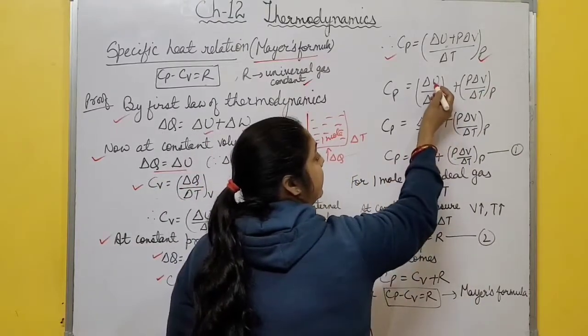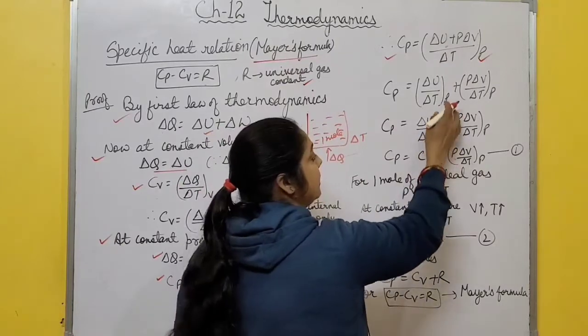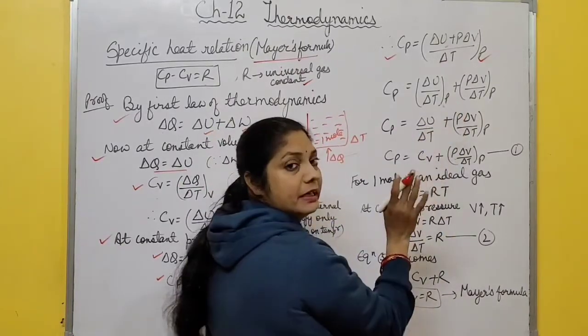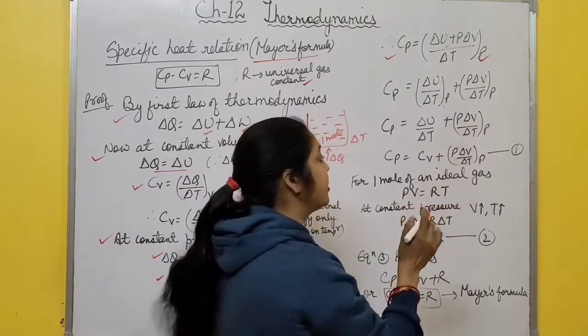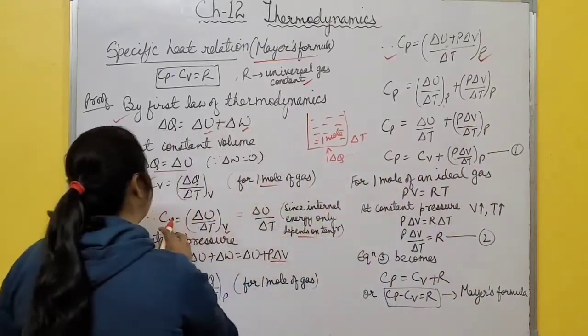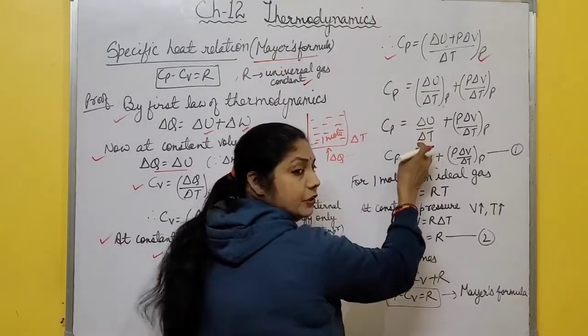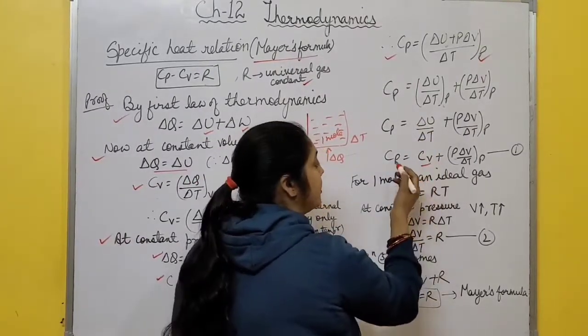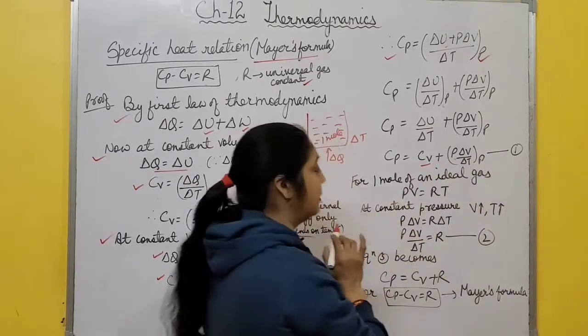Now again, internal energy is a function of temperature only, so you can remove this subscript P also. In place of this, you can write delta U by delta T. It is independent of temperature and pressure, plus P delta V by delta T at constant pressure. Now using the earlier equation, Cv is also delta U by delta T. So you can write Cv in place of delta U by delta T. So Cp equals Cv plus P delta V by delta T at constant pressure, equation number 1.